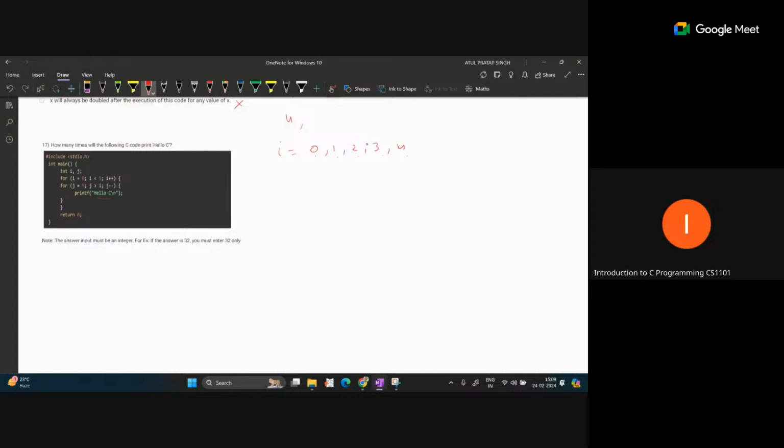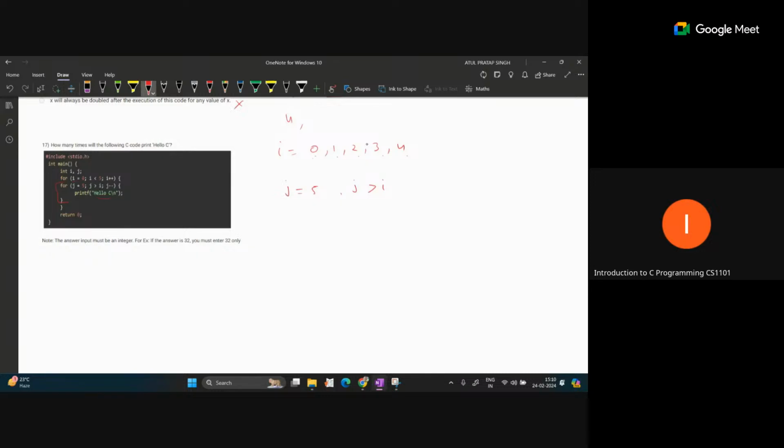For each value of I, this is the second loop, and this second loop is running inside the first loop. So that means for each value of I, our j loop will run. Our j loop is starting from 5, and we are decrementing until our j value is greater than I. So the condition is given like j is greater than I, and we will decrement this one by one.